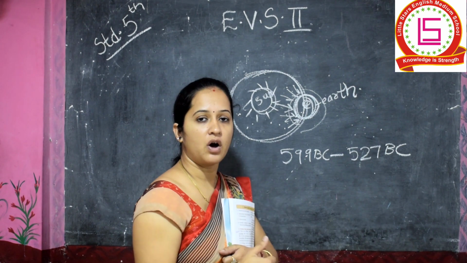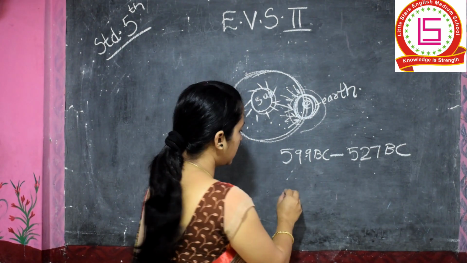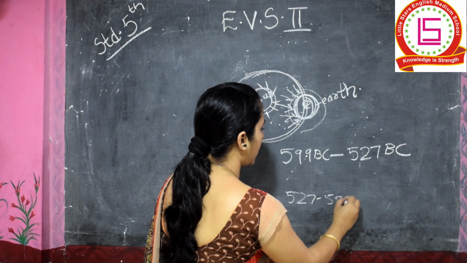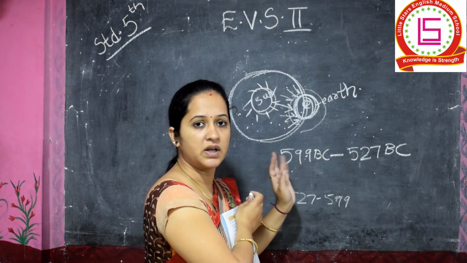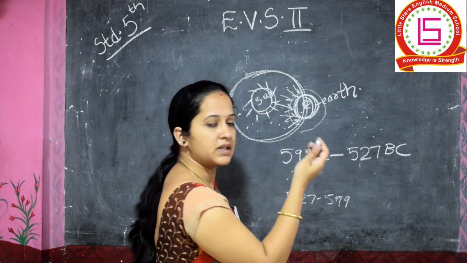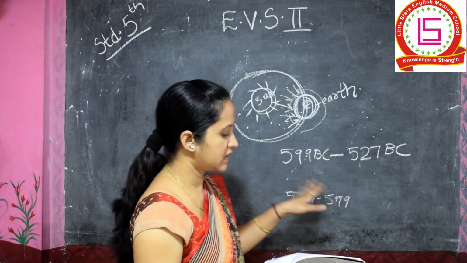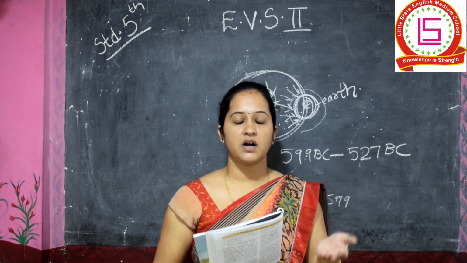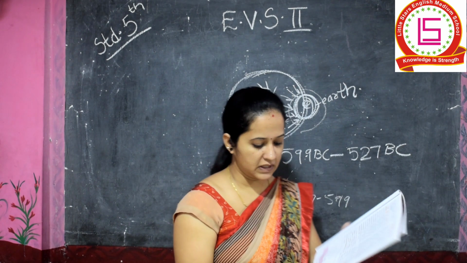If it was in the common era, we could do the counting in straight numbers, that is 527 to 599. But you can see this is a reverse counting. You have started counting from the higher number to the lower number. So this is how it is written for the era before the common era. You can also see here.